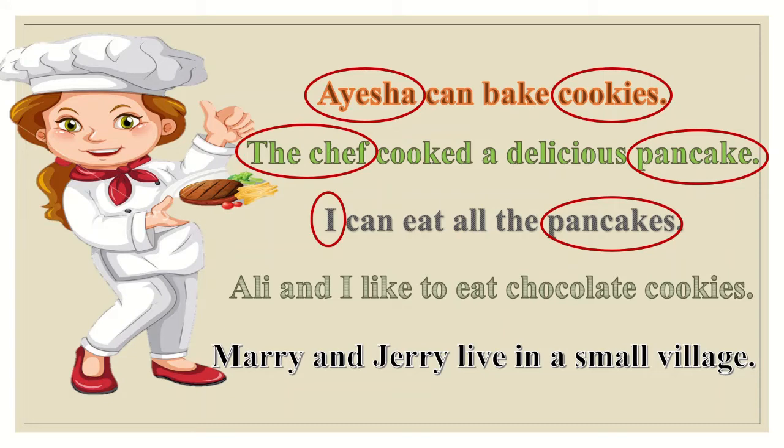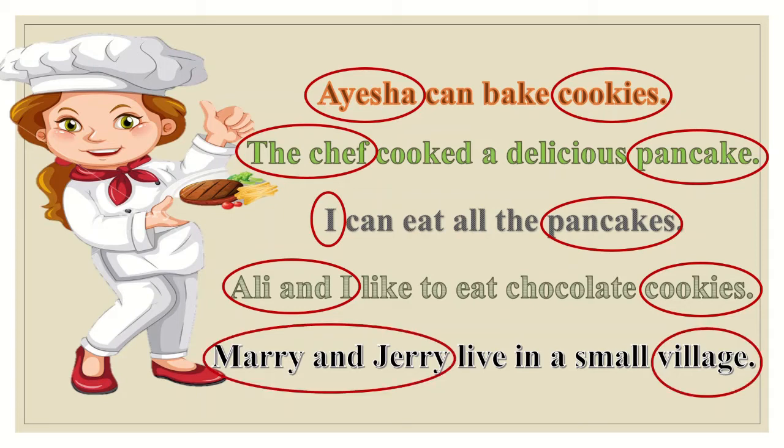Ali and I like to eat chocolate cookies. What are the subjects? Well, let's discuss it later. Right now, what are nouns? Ali, I, and cookies. While in the last sentence, Mary and Jerry live in a small village. What are the nouns? Mary, Jerry, and village.